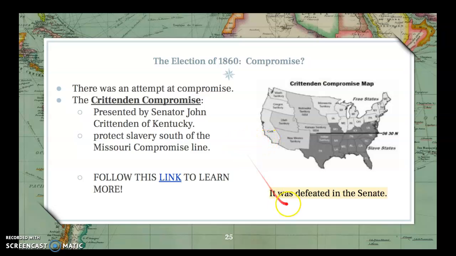It had some support, but it ended up being defeated in the Senate. So the Crittenden Compromise doesn't really go anywhere. It was a great idea. It was a last-chance effort, a last-ditch effort to preserve the Union. There's a link here to learn more about this.